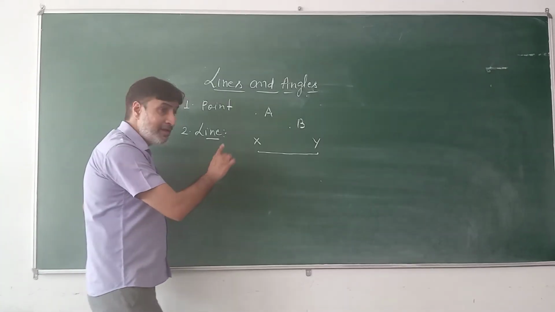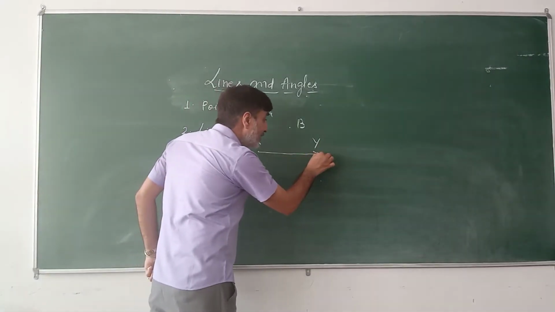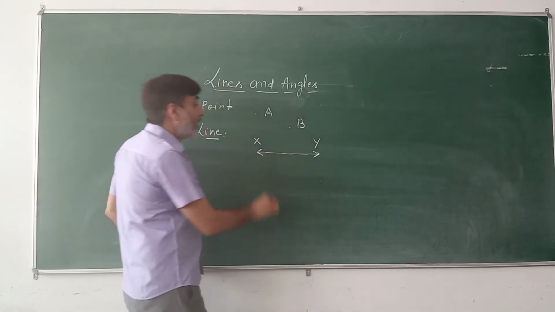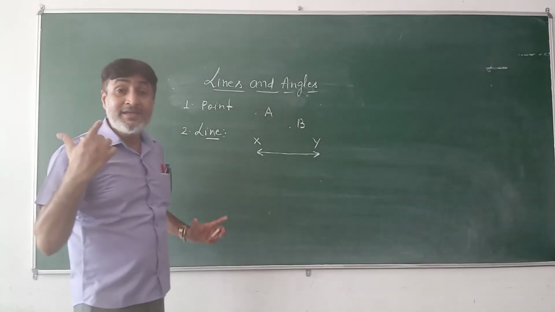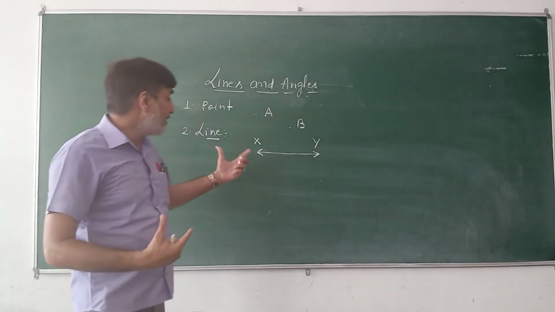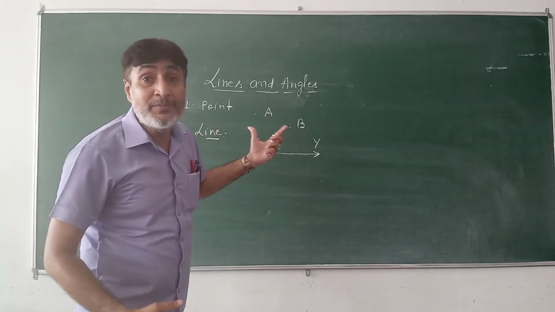A line can be extended in both directions up to infinity. It means a line has indefinite length. The length of a line can't be measured.